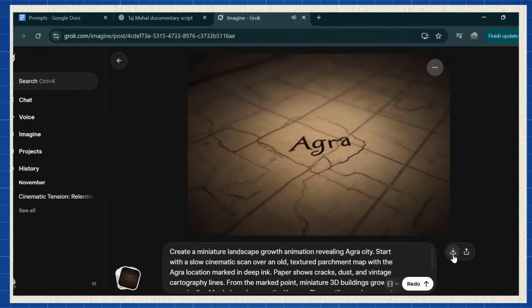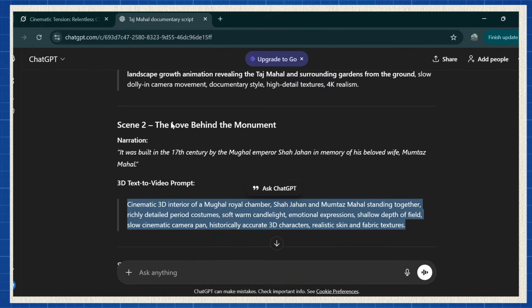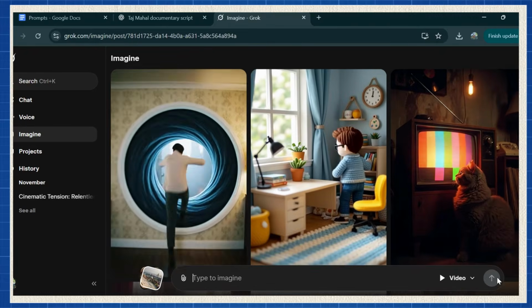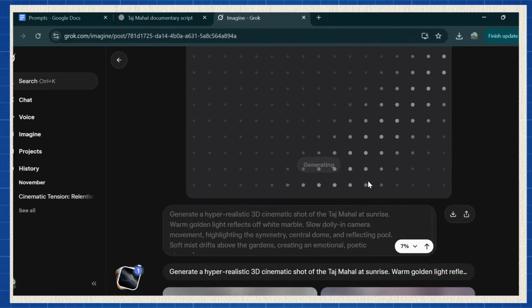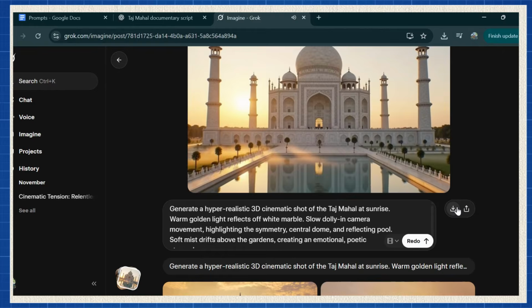Repeat the same process for scene 2. Copy your second scene prompt, paste it in Grok, and hit generate. Then continue doing this for all remaining scenes until every video clip is finished and saved.